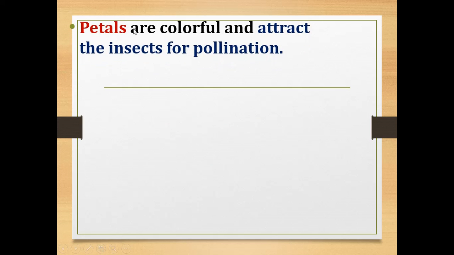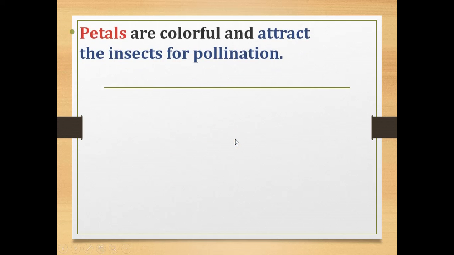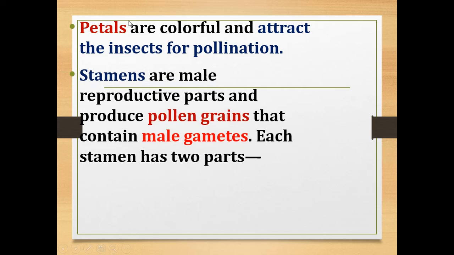Now these petals are colorful. We have seen here the petals are red in color, and because of the color they will attract the insects for pollination. So petals, as they are colorful, will attract the insects for pollination. And stamens,